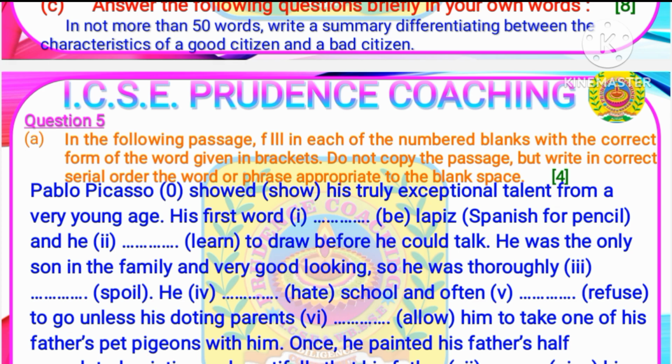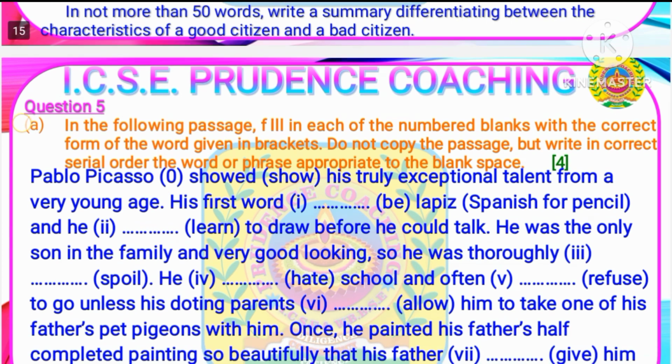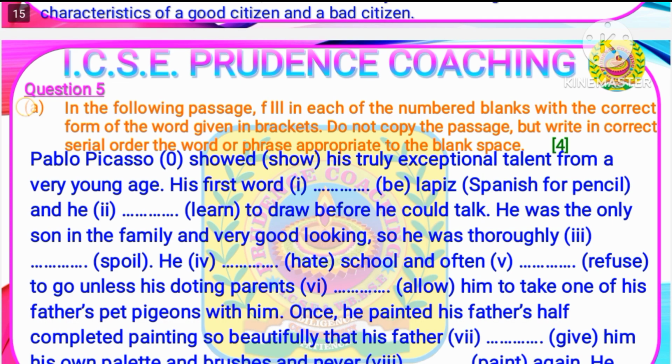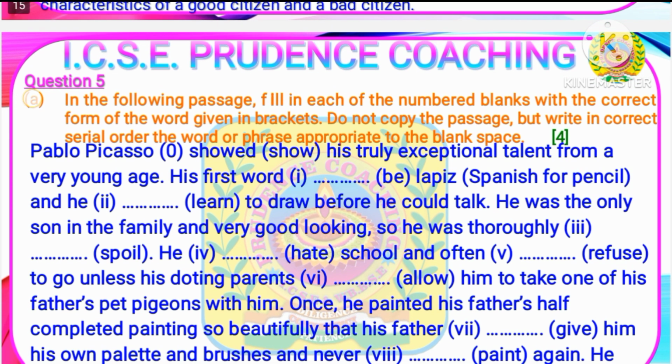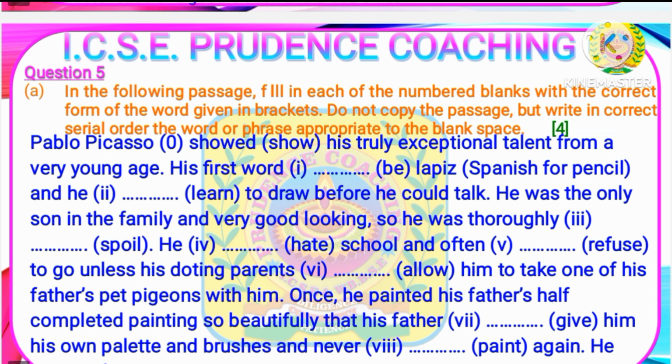This question has been chosen from the 10th section, and in your original paper which you will give for the English language board exam, the question will be chosen from the 10th as well. The passage starts with Pablo Picasso showed his truly exceptional talent from a very young age. As you can see, number 1 that begins with 0, the answer is already given. And in the board exam, you will get the same type of paper where the first answer which begins with 0 will be mentioned. Now you need to write the answers from 1 to 8.